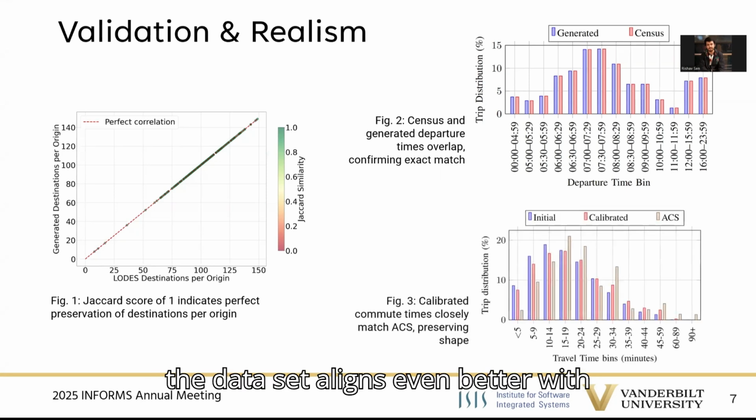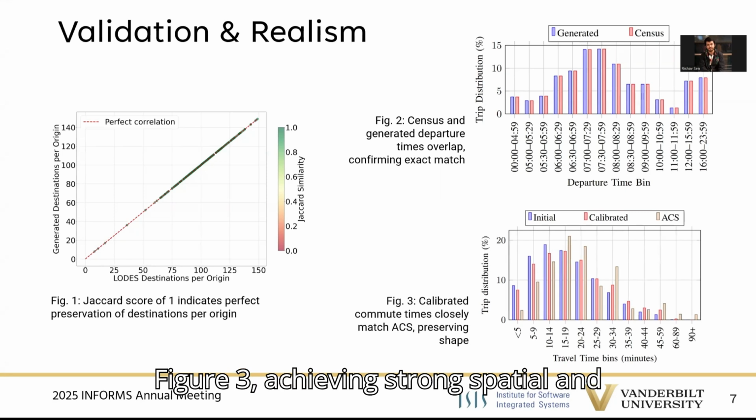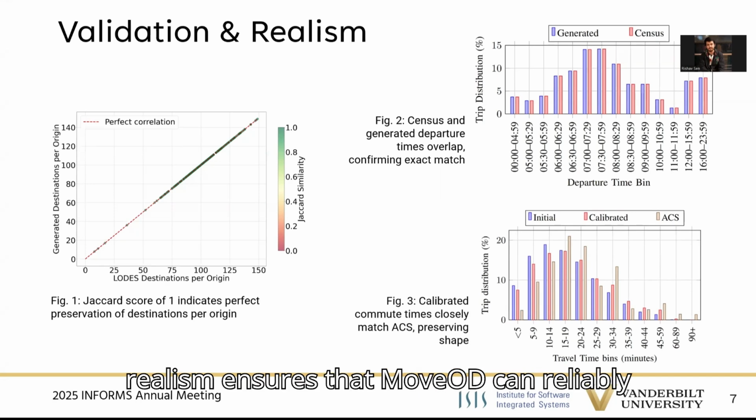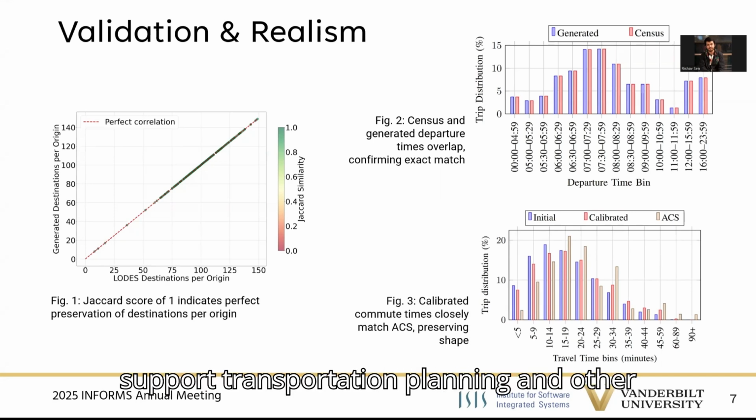After calibration, the dataset aligns even better with travel time distributions, as shown in Figure 3, achieving strong spatial and temporal accuracy. This statistical realism ensures that MoveOD can reliably support transportation planning and other operations.